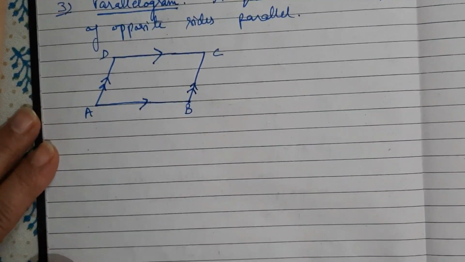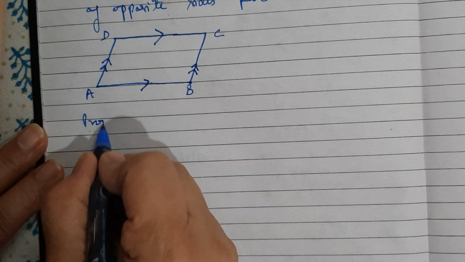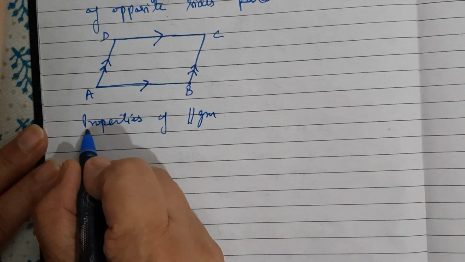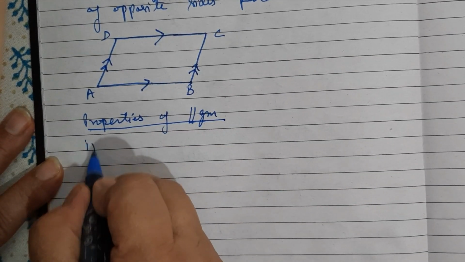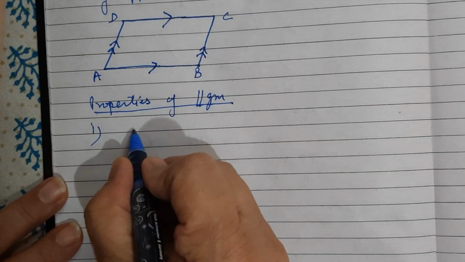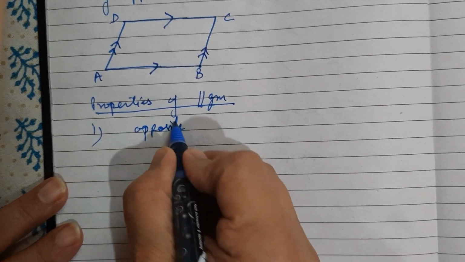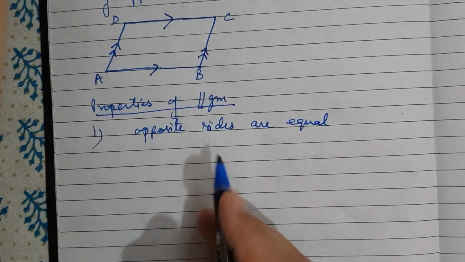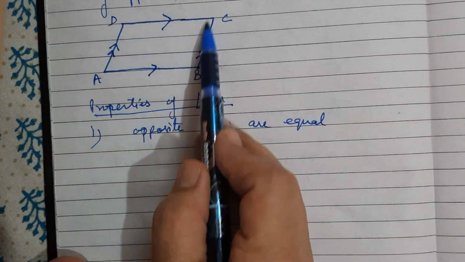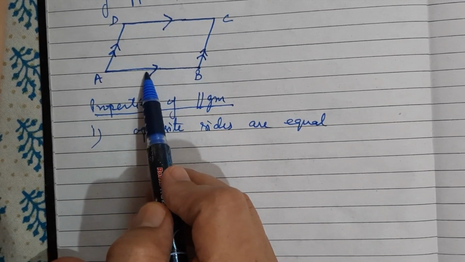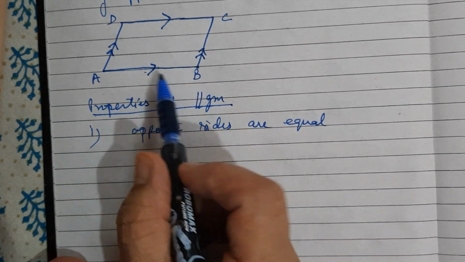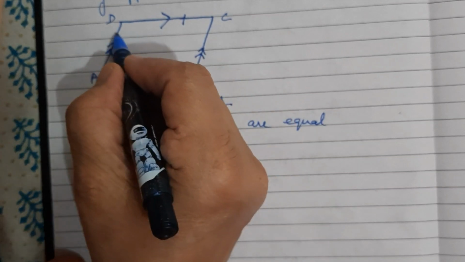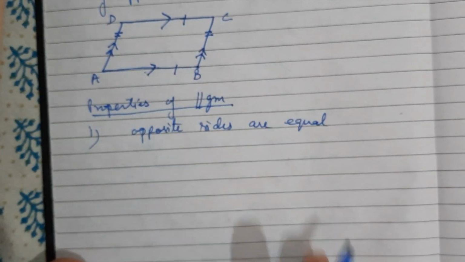Now properties of parallelogram are: first, opposite sides are equal. As the name of the quadrilateral is parallelogram, it is very clear that opposite sides are parallel. And the first property is that they are equal also. So opposite sides are equal also. This side is equal to this side and this side is equal to this side.